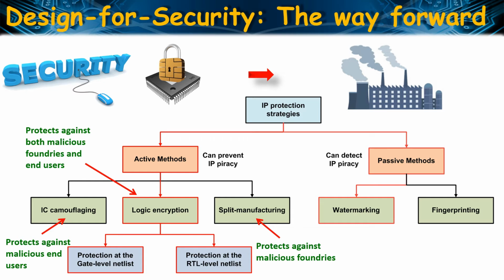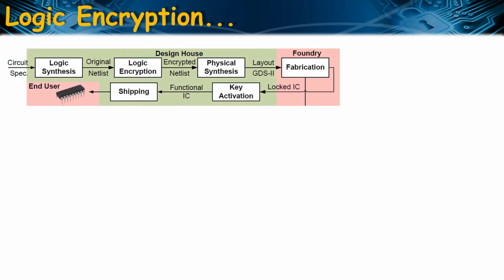Logic encryption can be either combinational or sequential. While combinational logic encryption relies on obfuscating the gate level netlist of the design, sequential logic obfuscation offers protection at a higher abstraction level, that is RTL level. So in this talk, I will be discussing some of the combinational as well as sequential logic encryption techniques.